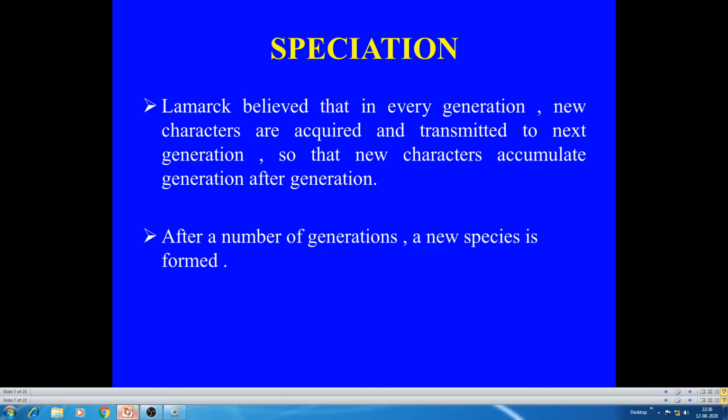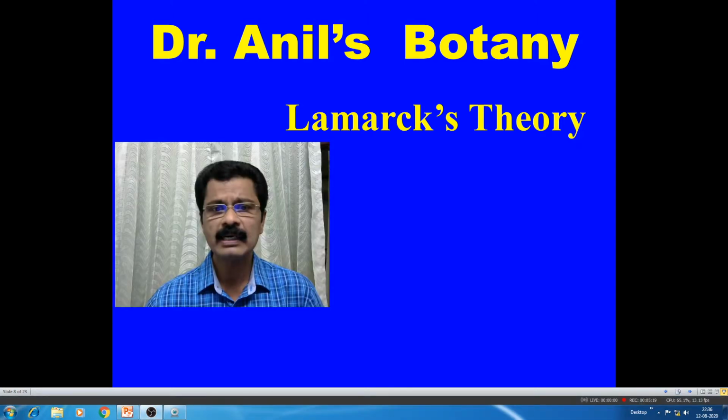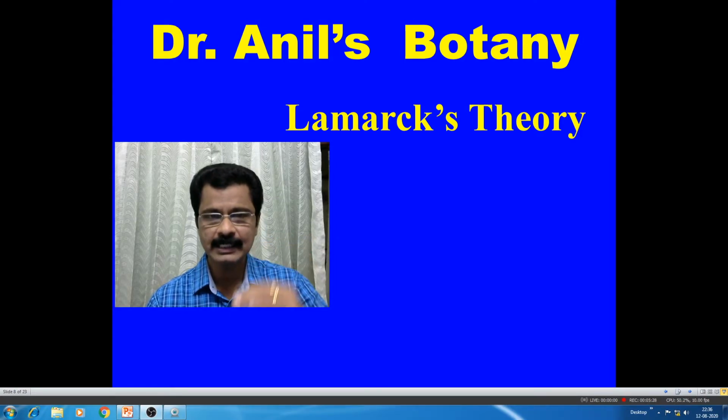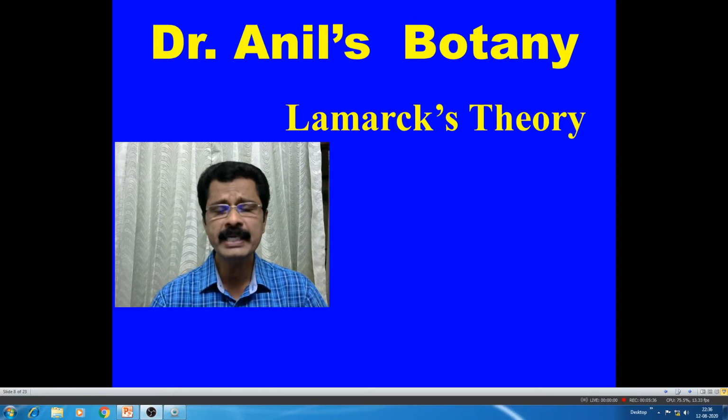And this is the first session of Lamarck's theory. In the first session, new needs: because of the new needs, the individuals or organisms develop new characters. New organs may develop for sustaining that particular situation.